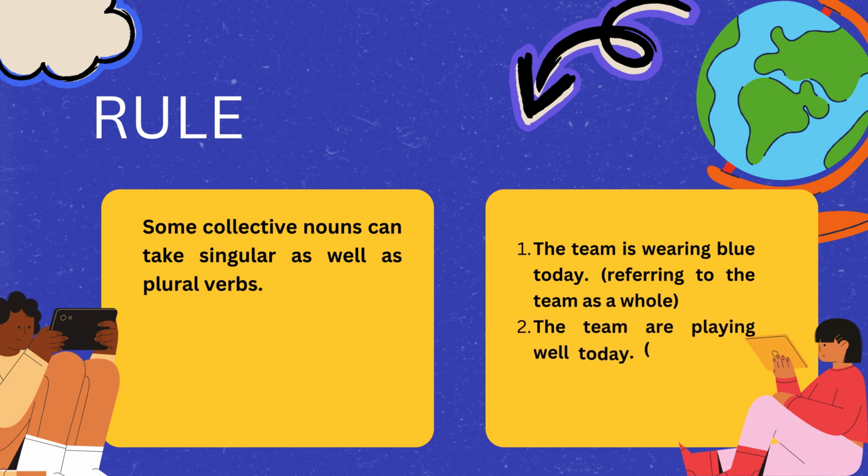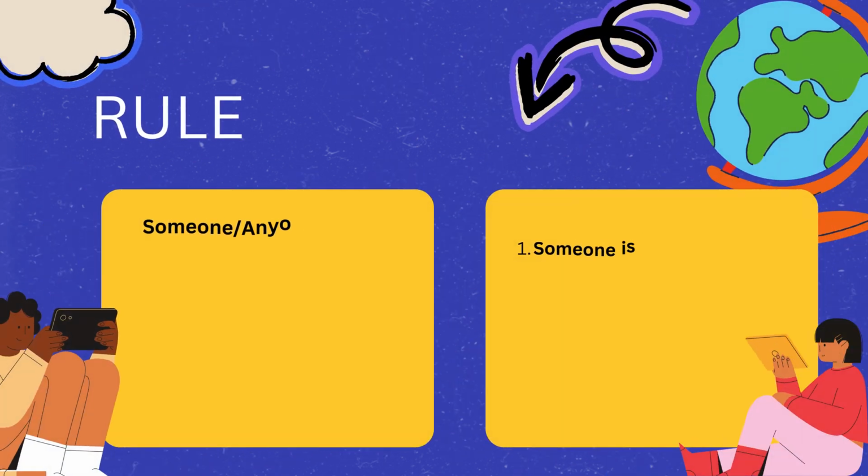Rule number 5, when we use a collective noun, we can use it as singular, and also as plural. So depending on the concept, we will use either a singular verb or a plural verb. First example, the team is. I'm talking about one team. Second example, I'm using it as a whole, meaning I'm referring to all the members of the team, so the team are playing well today. So it depends on the context. If you mean one team, team is. If you mean all the players of the team, the team are playing well today.